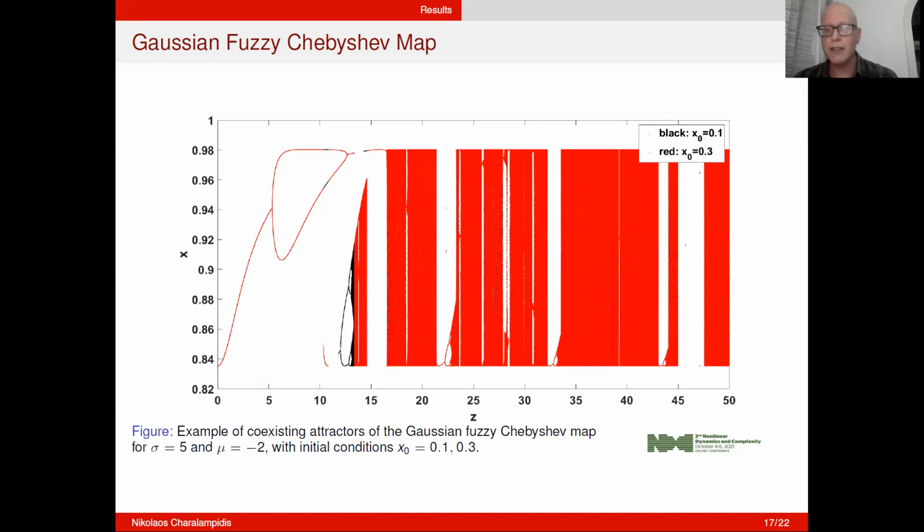It's worth noting that unlike the classic Chebyshev map, the Gaussian fuzzy Chebyshev map exhibits also the phenomenon of coexisting attractors.